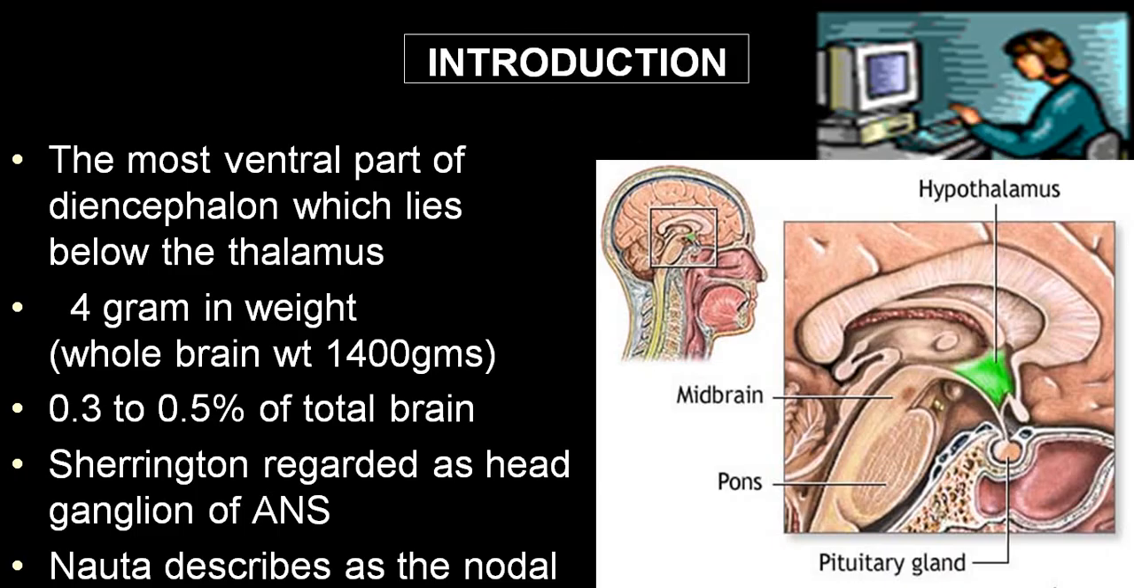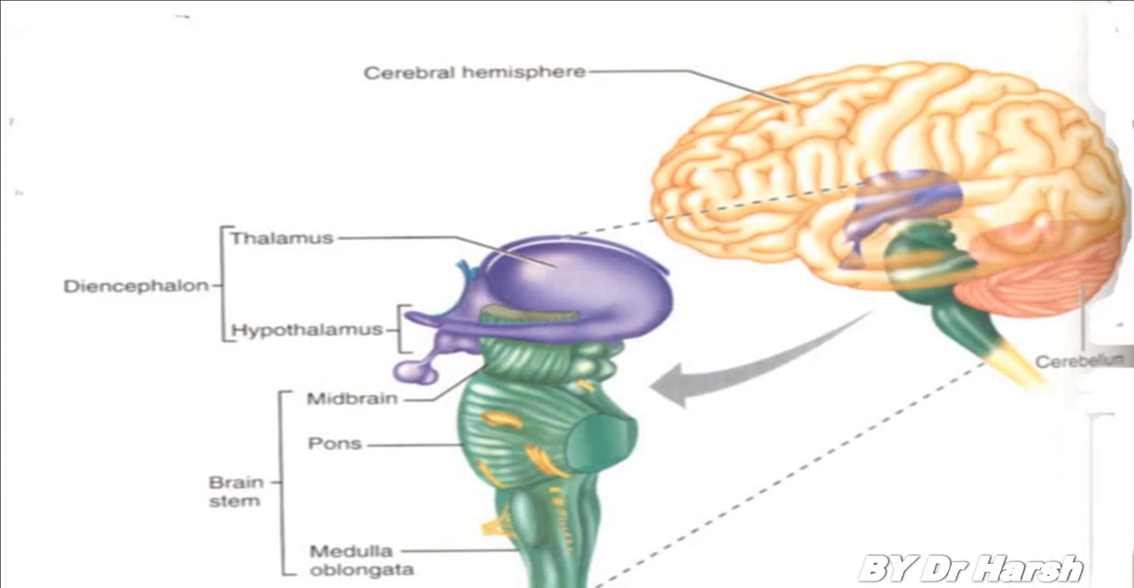Now we know very well that the hypothalamus is the ventral part of the diencephalon, which lies below the thalamus. So the upper part is thalamus, the lower part is hypothalamus. The weight of the hypothalamic part is around 4 grams compared to the whole brain weight of around 1400 grams. It consists of 0.3 to 0.5% of total brain mass and it is a main center for the autonomic nervous system. So it has an autonomic function also.